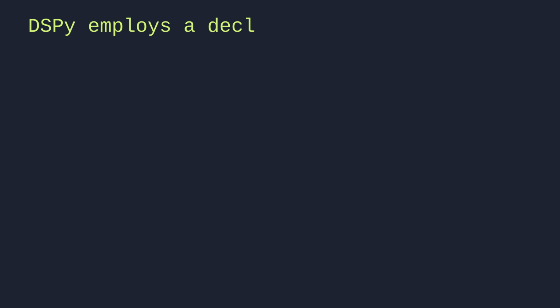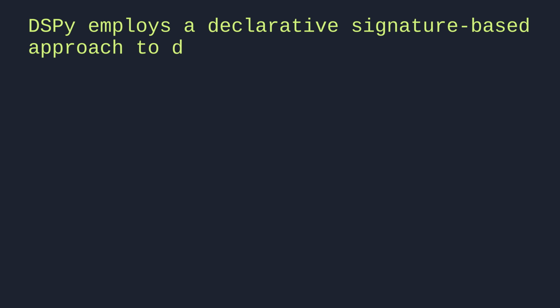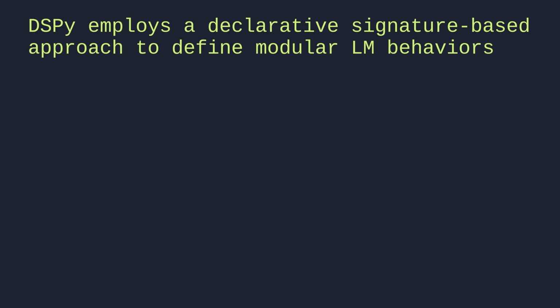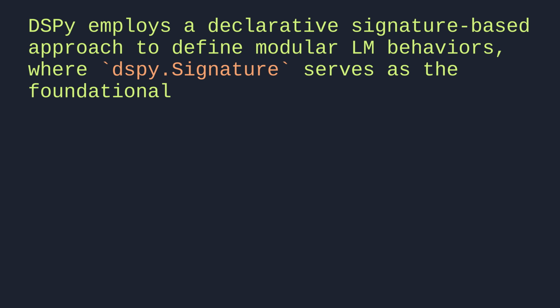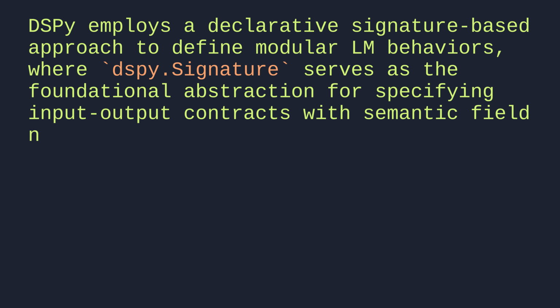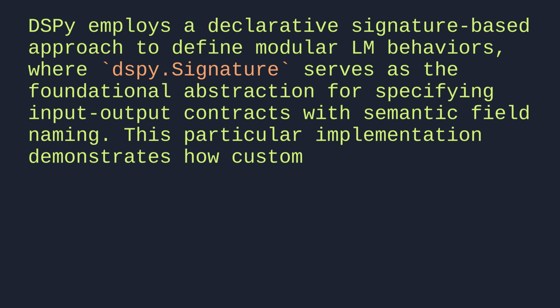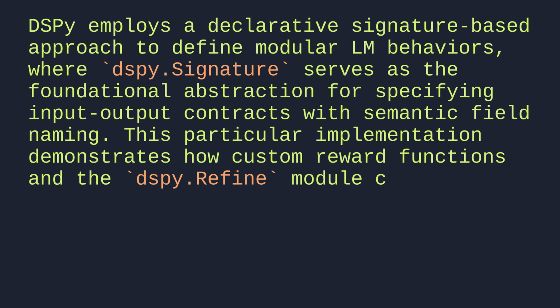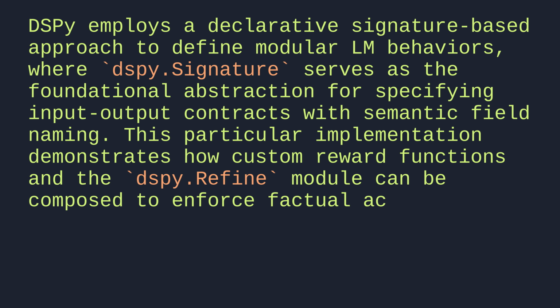DSPy employs a declarative signature-based approach to define modular LM behaviors, where dspy.Signature serves as the foundational abstraction for specifying input-output contracts with semantic field naming. This particular implementation demonstrates how custom reward functions and the dspy.Refine module can be composed to enforce factual accuracy through